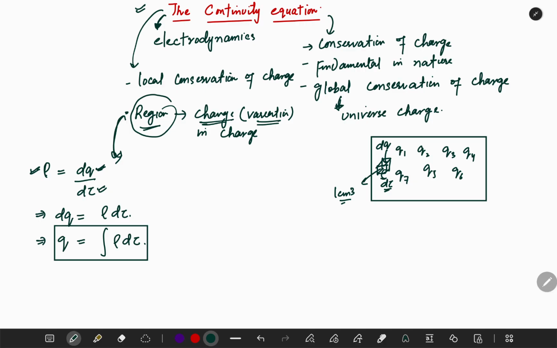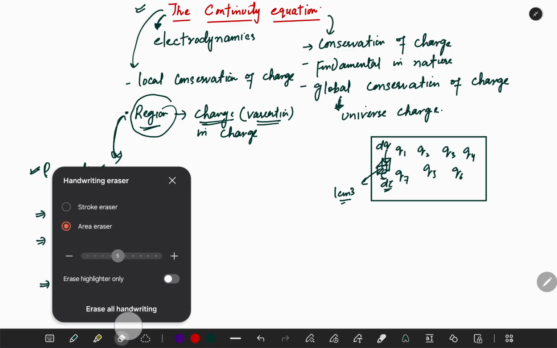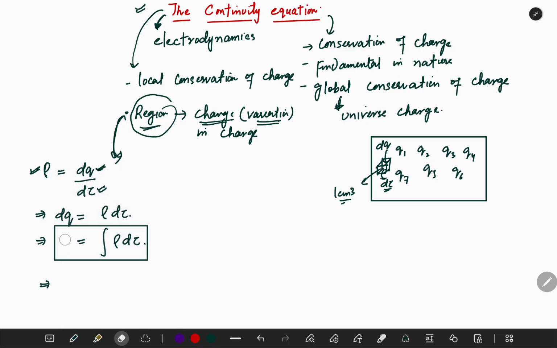Now this charge is actually varying. Now there is the variation in the charge, let me write the variation. Let me write it capital. I'll tell you why. Let me write it capital because you might confuse it with this thing. So this is a different total charge.